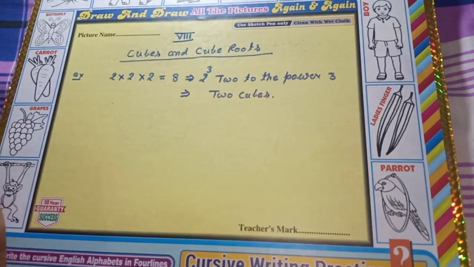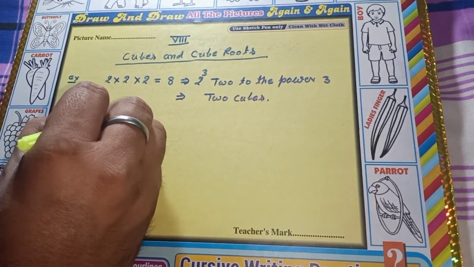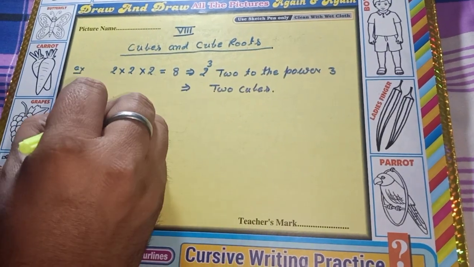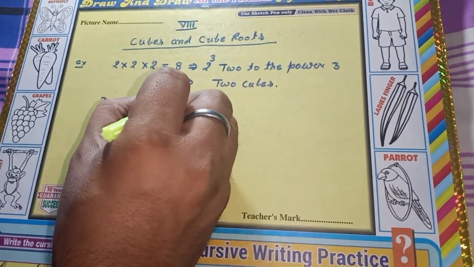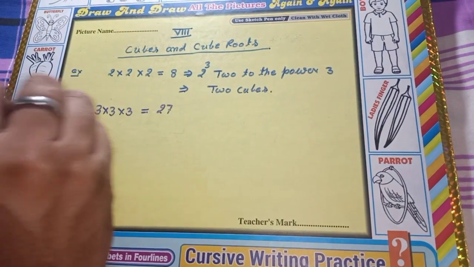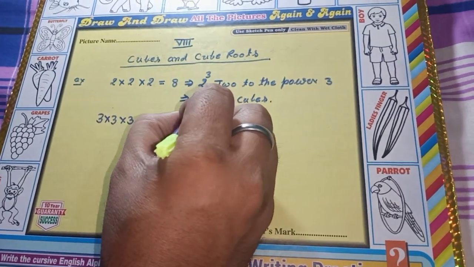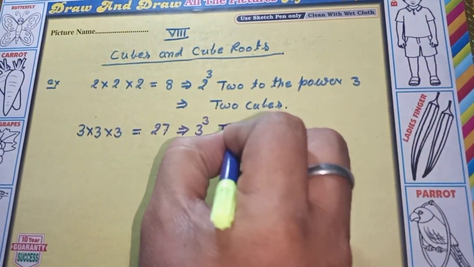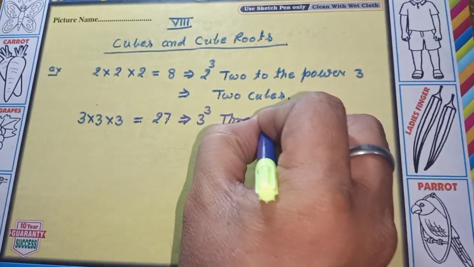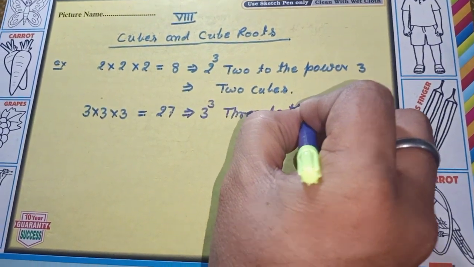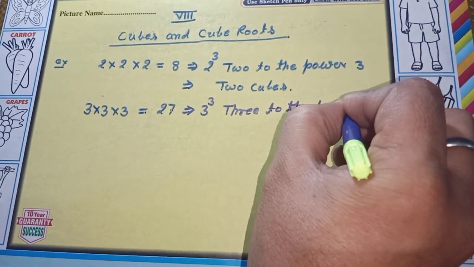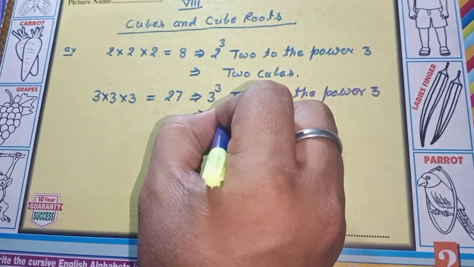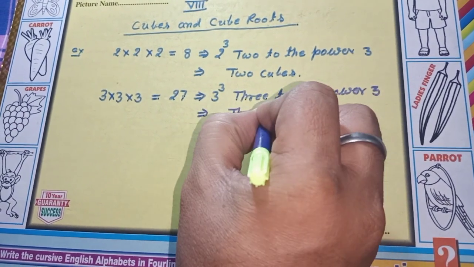Now second, 3 multiplied by 3 multiplied by 3. This is 27. 27 means 3 to the power 3, read here as 3 cubed.